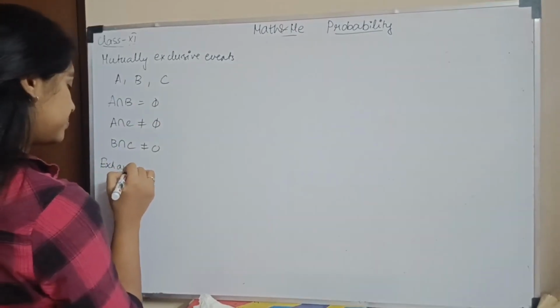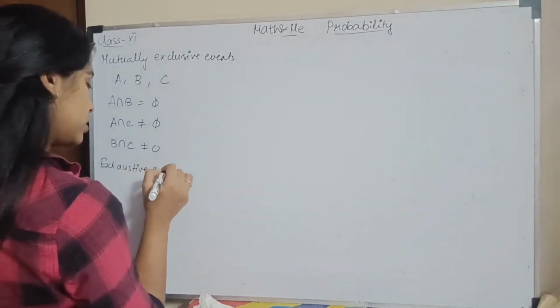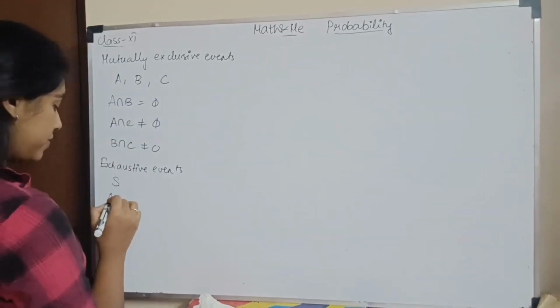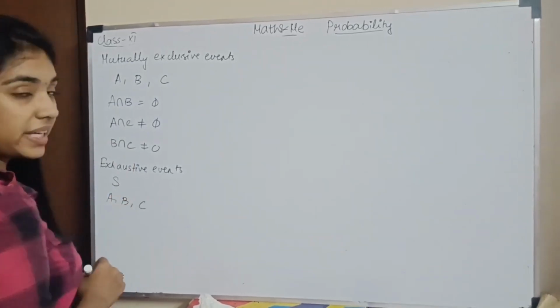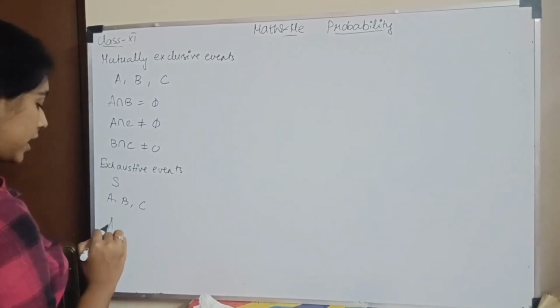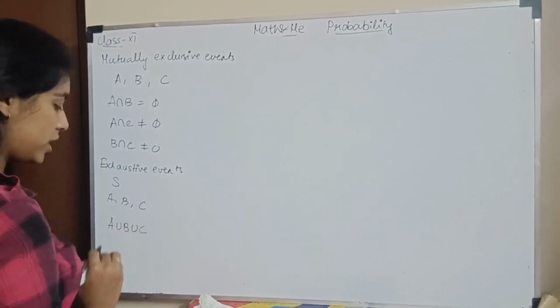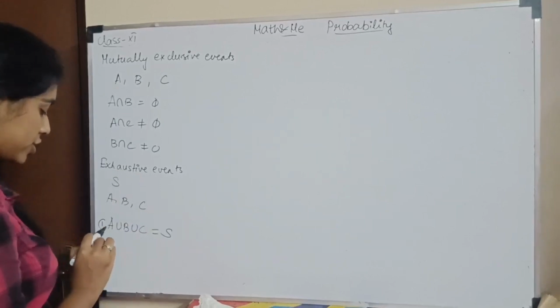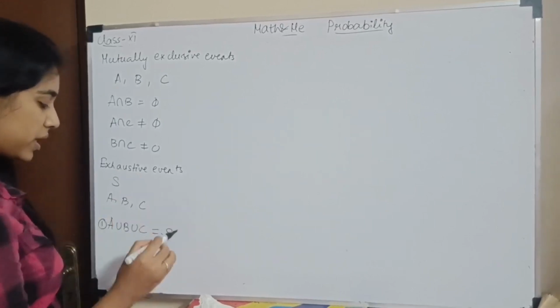What are exhaustive events? Suppose you have a sample space. You have the events A, B and C. So A union B union C should be equal to the sample space. This is one condition, which means when you take the union of all, you should get the sample space.